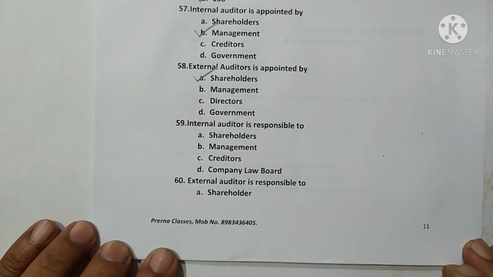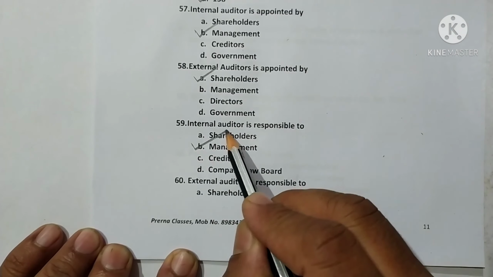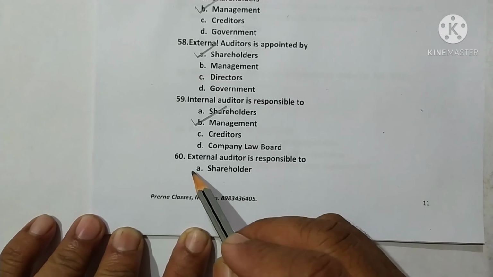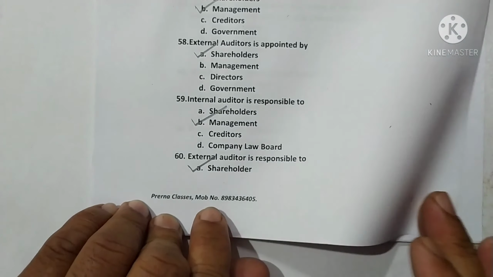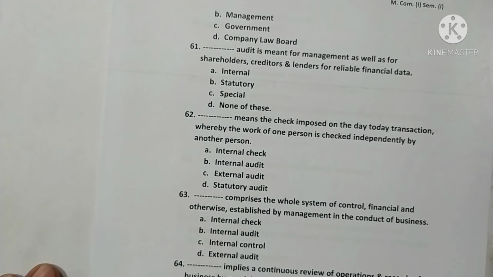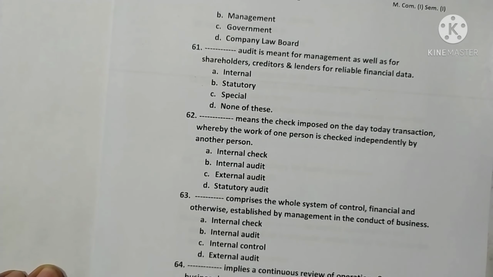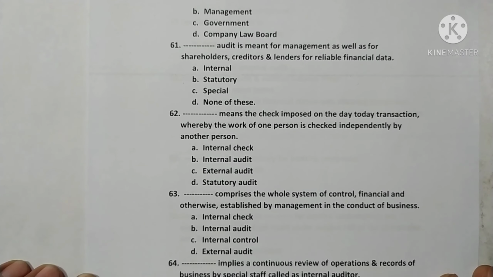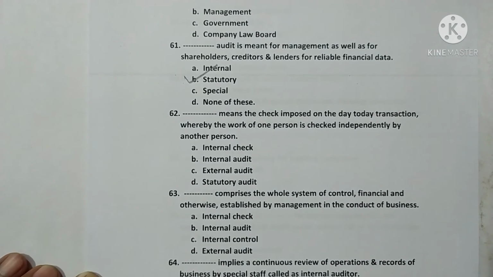Internal auditor is responsible to the management. Here option B is correct. External auditor is responsible to the shareholders. Option A is correct. Question 61. Statutory audit is meant for management as well as for shareholders, creditors and lenders for reliable financial data. Therefore option B is correct.